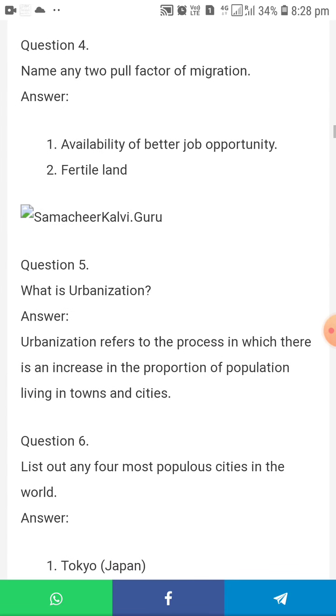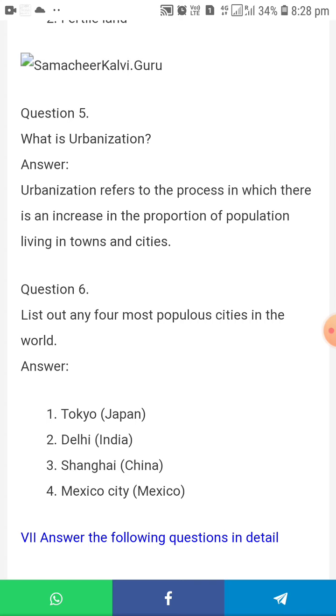The fifth question, what is urbanization? Answer, urbanization refers to the process in which there is an increase in the proportion of population living in towns and cities. And the sixth one, list out any four most populous cities in the world.